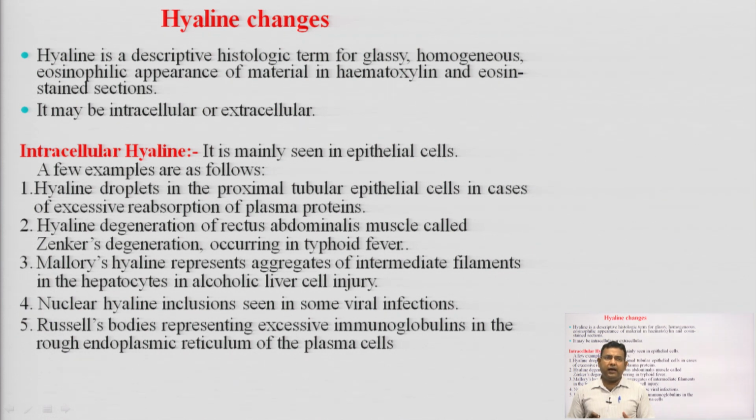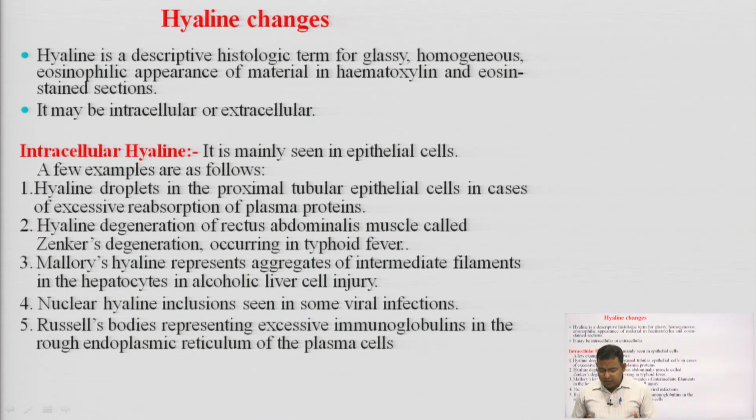There hyaline droplets are deposited when there is an excessive reabsorption of plasma protein. Second example, hyaline degeneration of rectus abdominalis muscle called Zenker's degeneration occurring in typhoid fever. This is the second example where we can see the hyaline changes.